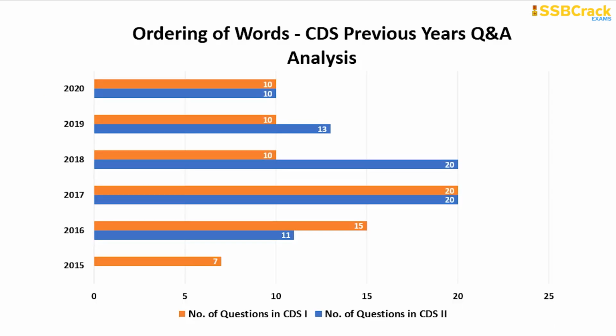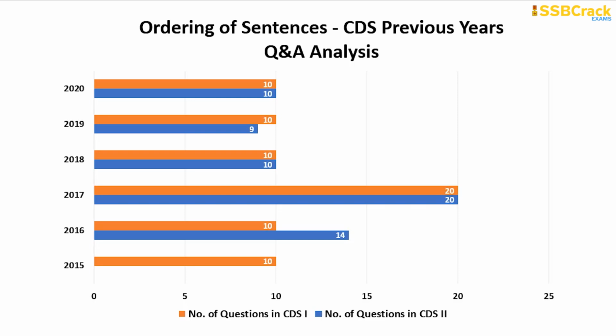The next set of topics are ordering of words and ordering of sentences, which we are going to study together because more or less they are the same. But first we will see how many questions have come from each one of them. For ordering of words, as you can see, 7 to nearly 20 questions have come, while for ordering of sentences, around 9 to 20 questions have come. Approximately, you can expect 10 questions from each of them in your upcoming CDS exam.